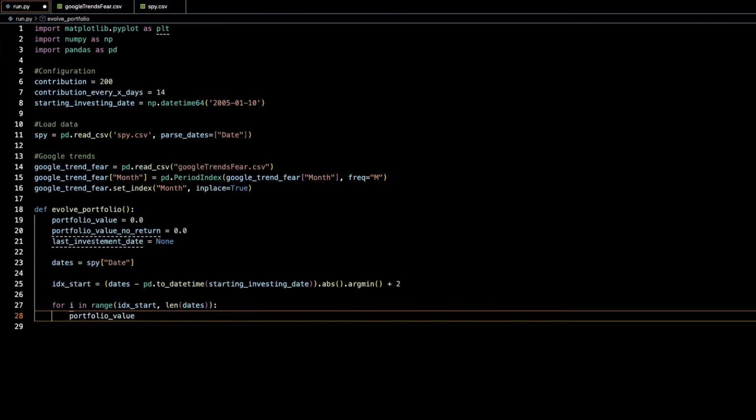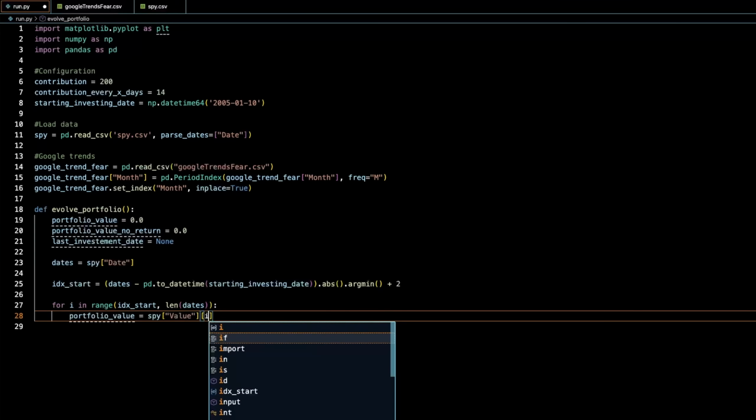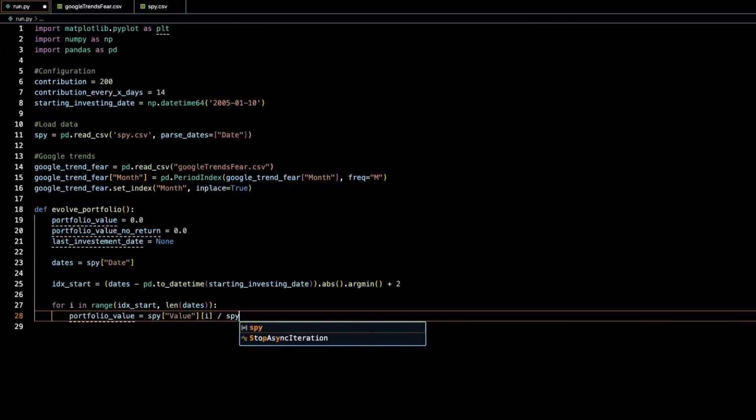Then our portfolio value is just going to be equal to the current value of SPY on today's date, which is just going to be I, divided by SPY with yesterday's value. So it's actually just going to be I minus 1. And then that's going to be our return. If you have a 1% return, this is going to be 1.01. And then you would multiply that by the portfolio value.